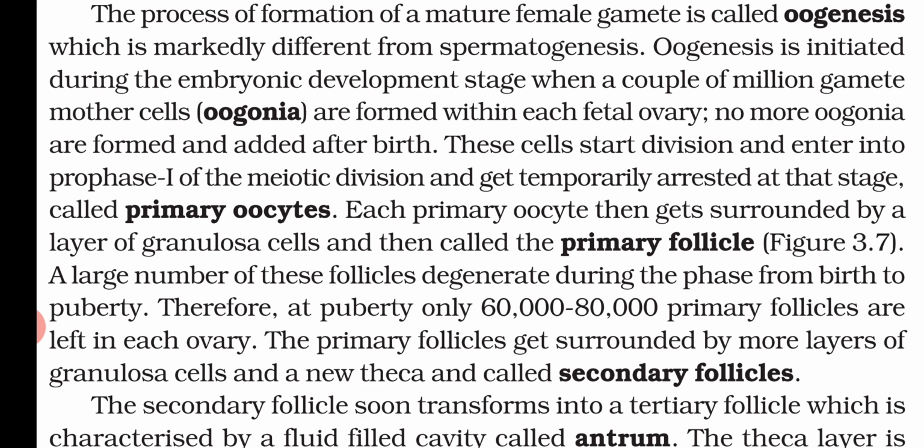of granulosa cells. That means first of all the primary oocyte is surrounded by granulosa cells, and it will form the primary follicle. After that the primary follicle is again surrounded by granulosa cells, and it will be converted into the secondary follicle, and the secondary follicle soon transforms into the tertiary follicle, which is characterized by a fluid-filled cavity called the antrum.